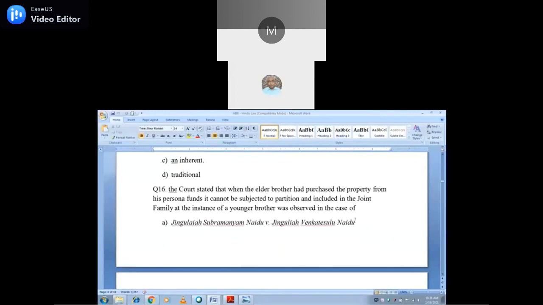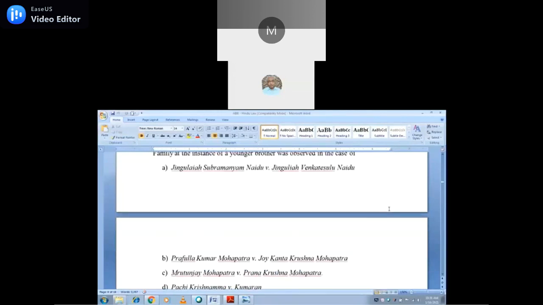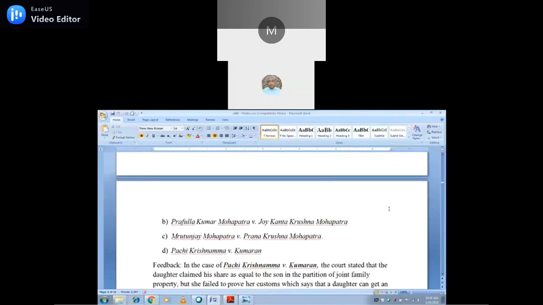Question 16. The court stated that when the elder brother had purchased the property from his personal funds, it cannot be subject to partition and included in the joint family. The instance of the younger brother was observed in the case of, I have given four cases here: Jingulaya Subramaniam Naidu versus Jingulaya Venkatesulu Naidu; Prafulla Kumar Mahapatra versus Joykanta Krishna Mahapatra; Mrityunjaya Mahapatra versus Prana Krishna Mahapatra; and Pachi Krishnama versus Kumaran.